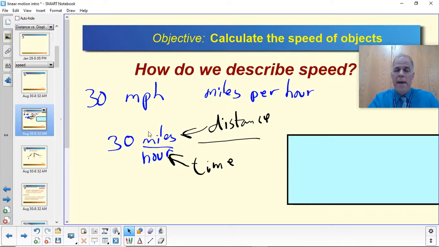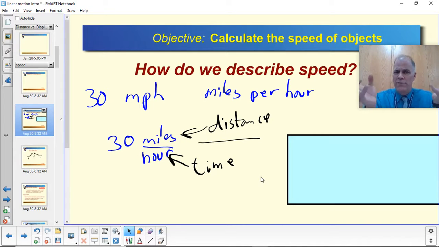And you probably remember from your math class that per means division. So miles divided by hours. Now in physics, our normal unit of measure is meters per second, but you're more familiar with this one, so this is a good place to start. So if you were driving and you made it 30 miles and 1 hour had passed, you could describe your speed as 30 miles per hour.